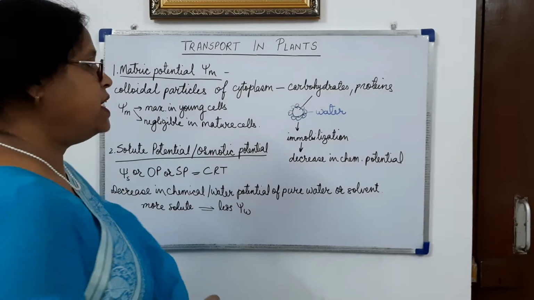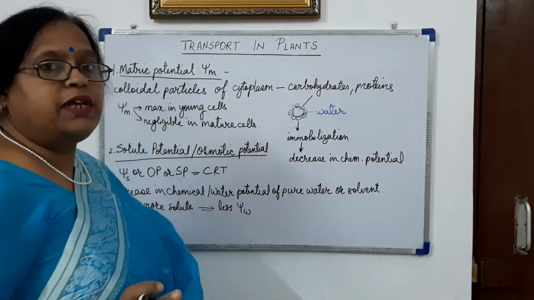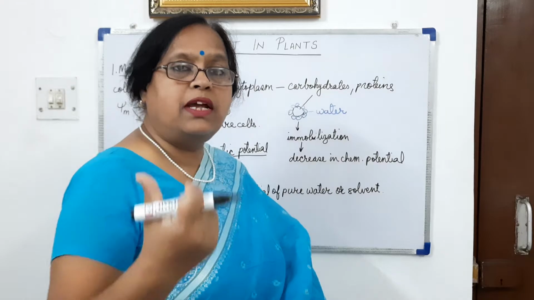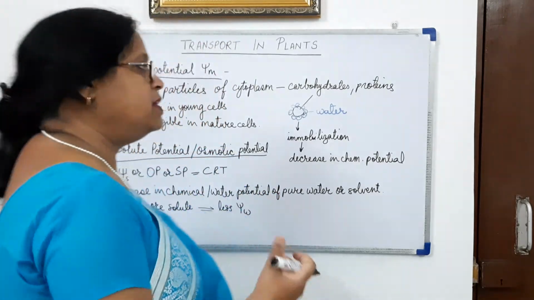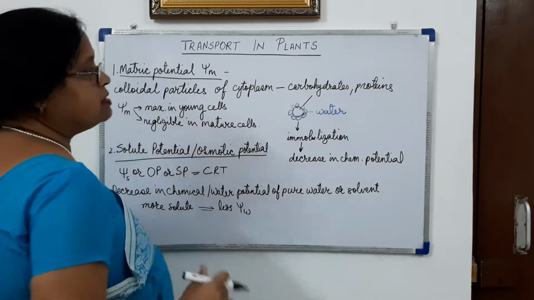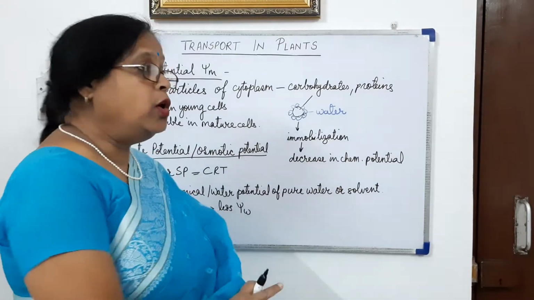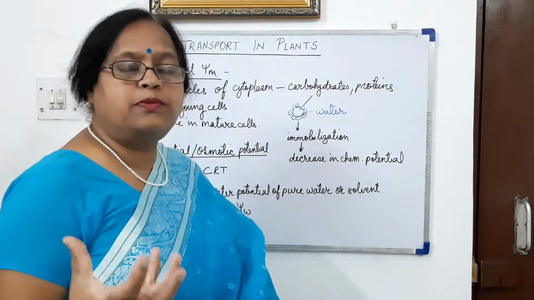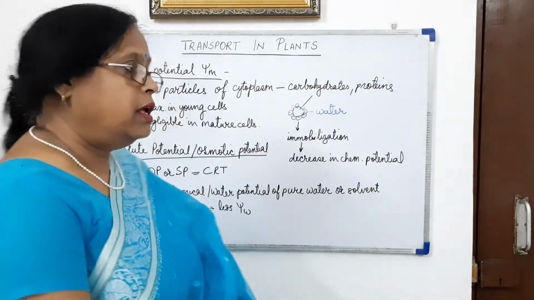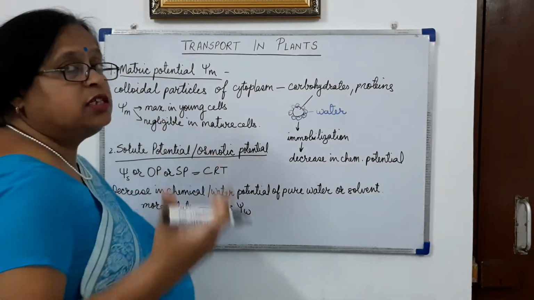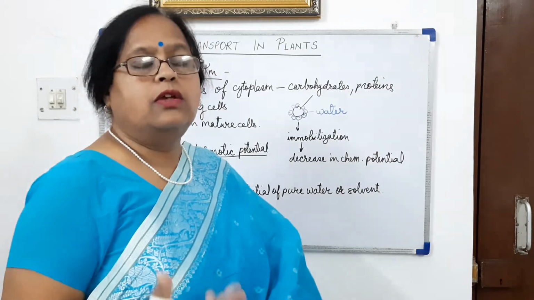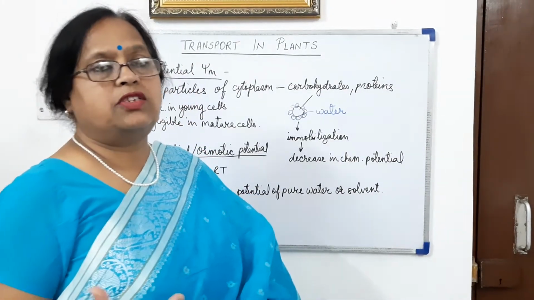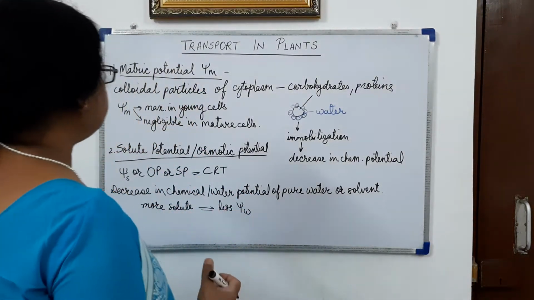So why is the matrix potential becoming less in the mature cells? Because the water is being immobilized by the carbohydrates, proteins, etc. And in young cells, the maximum amount of water is there, so the matrix potential is higher there.